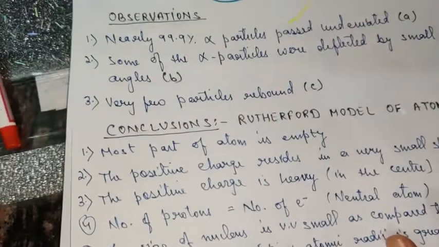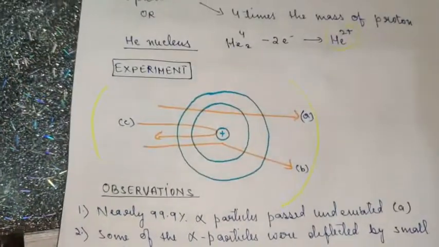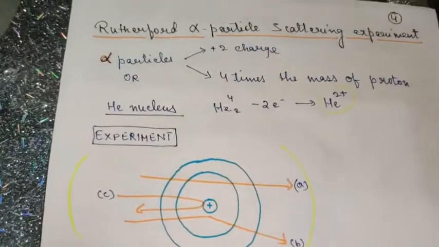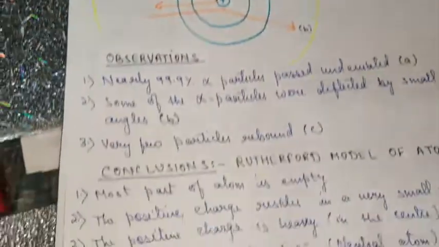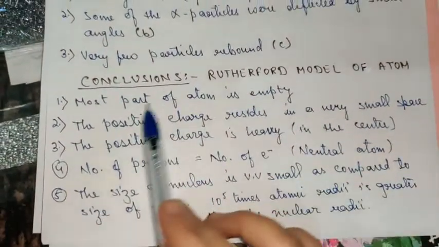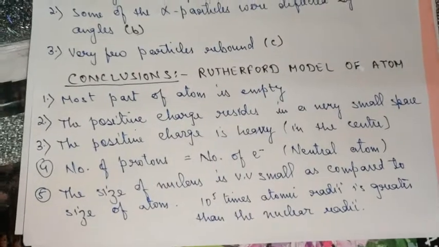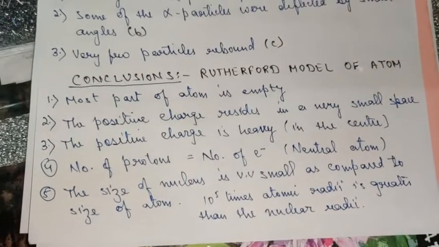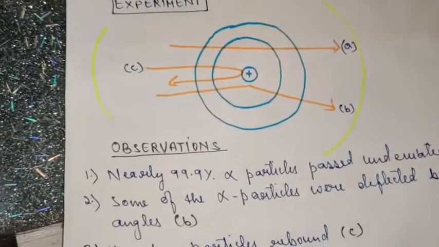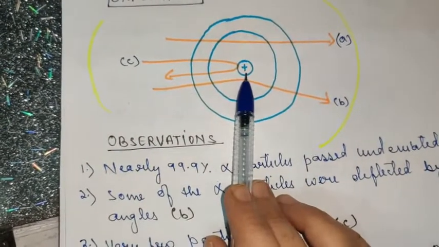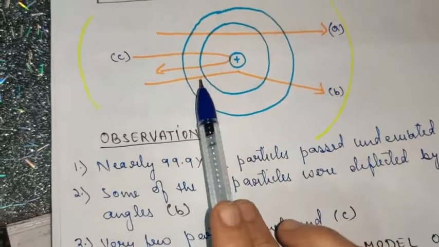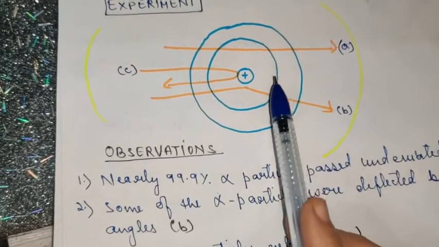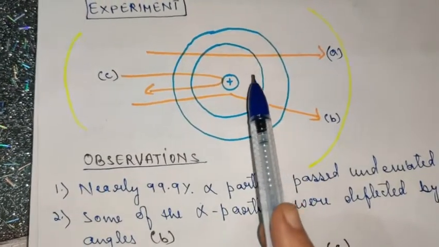So these were the conclusions that were made by Rutherford, and he was correct to the maximum extent, because whatever generalizations or postulates he gave about his model were correct. Actually, in today's model we know that the nucleus is present in the center and the maximum space is occupied by electrons, which is considered empty because the mass of the electron is considered negligible.